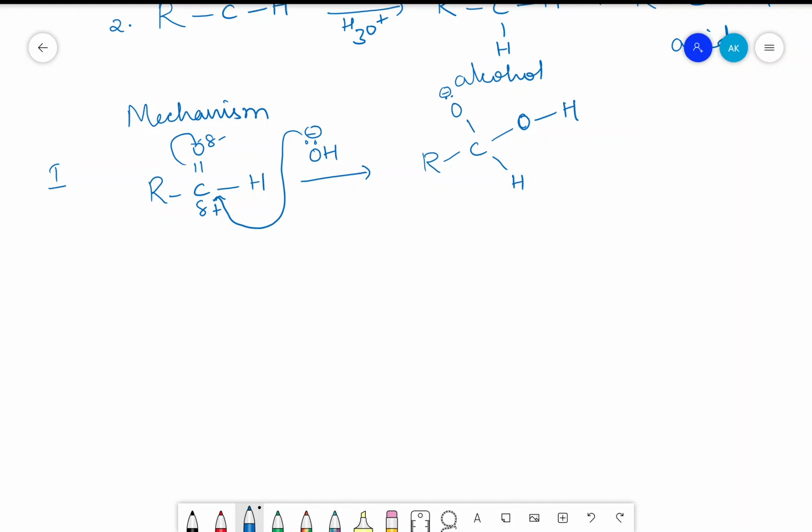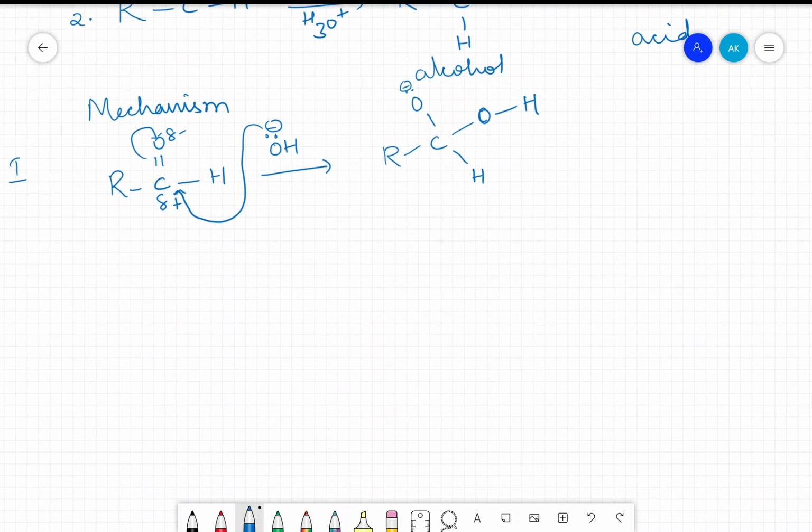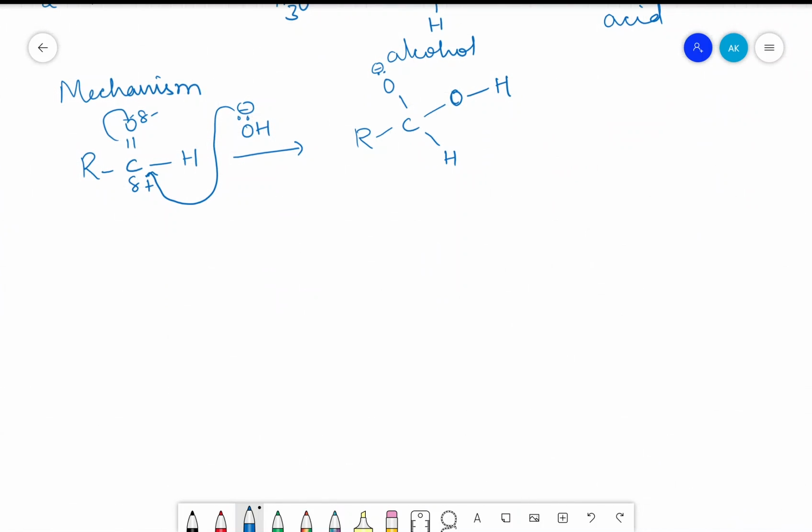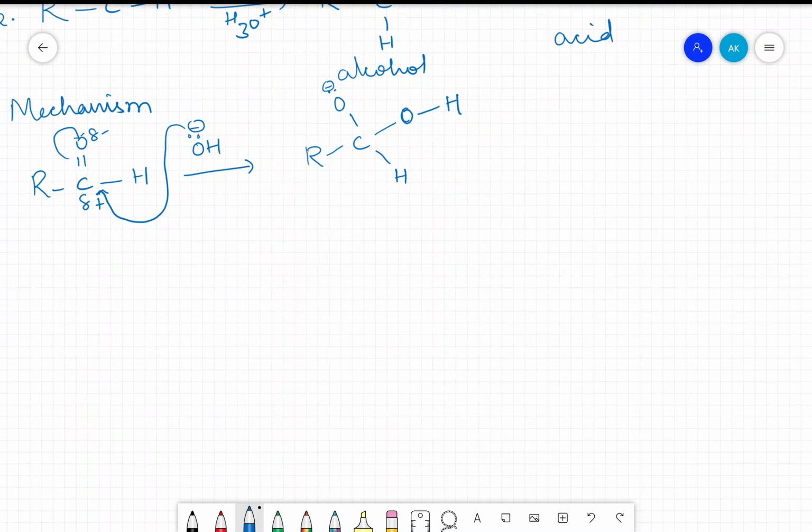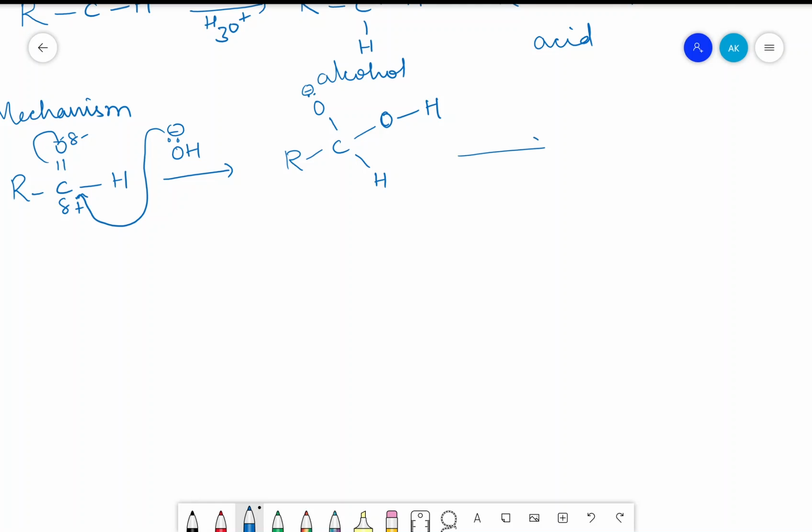Now once this is done, the other thing which will happen here is the intermediate will lose a proton in the presence of a basic medium. So this particular hydrogen will move here in the form of a proton.